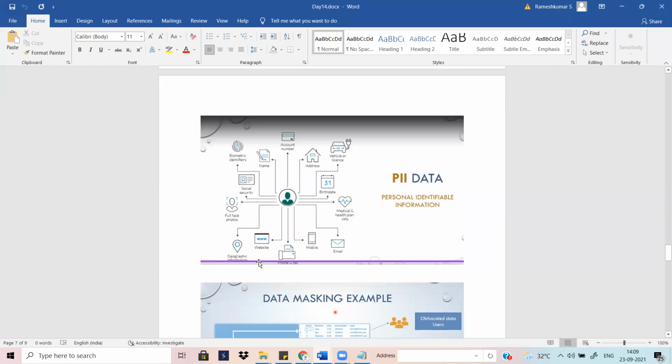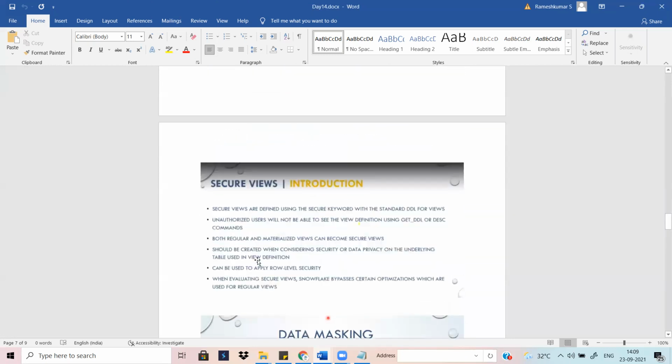The secure view, right? It is one of the additional views. So up to now, we have seen two views: normal view and materialized view. A normal view will run the query each and every time against the database and get the latest result.